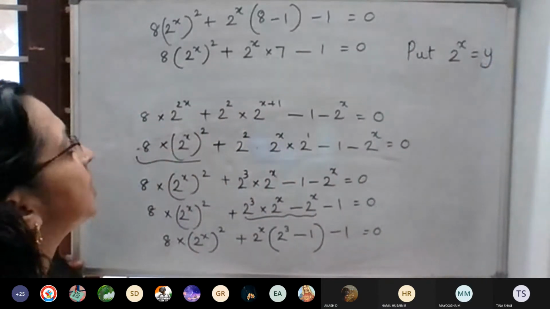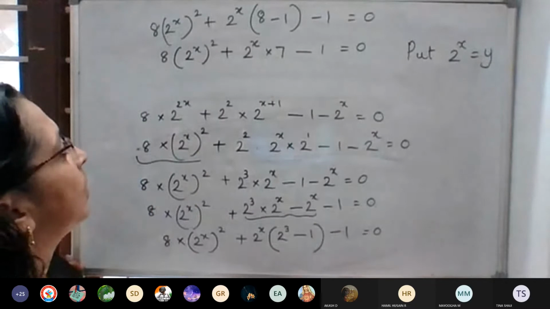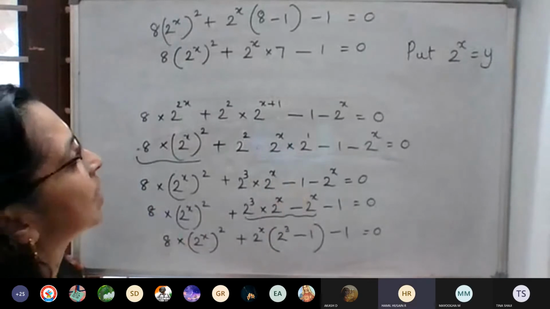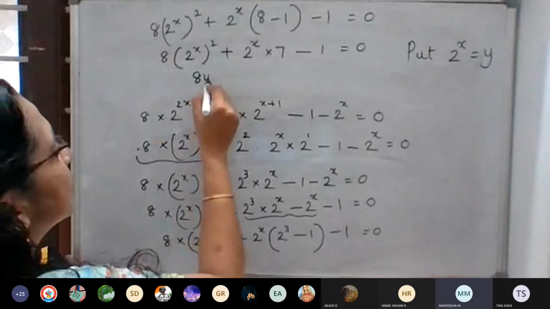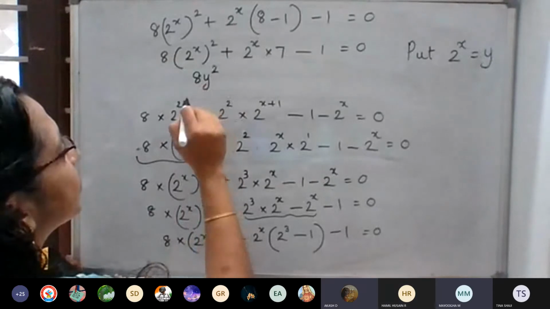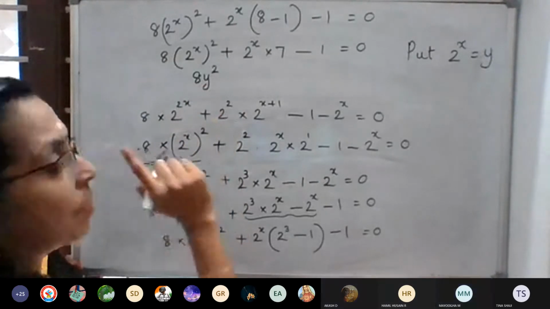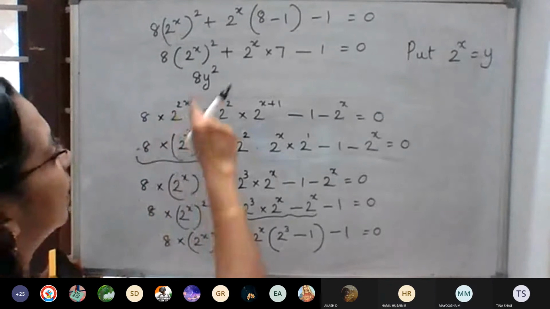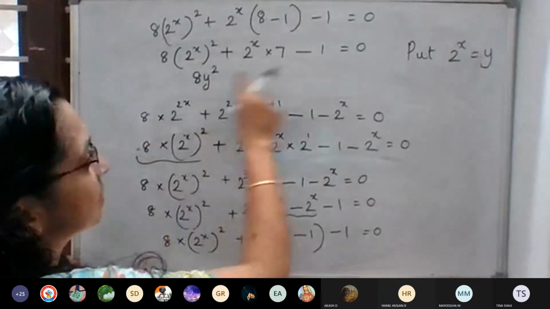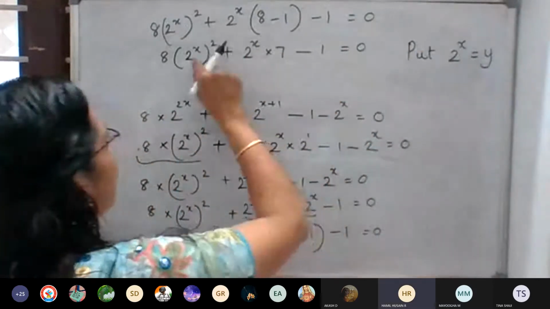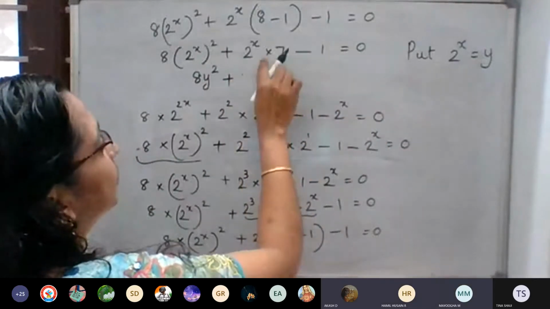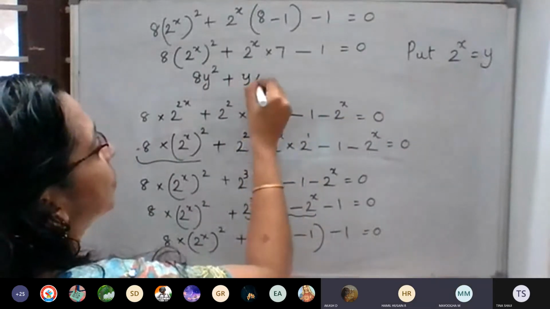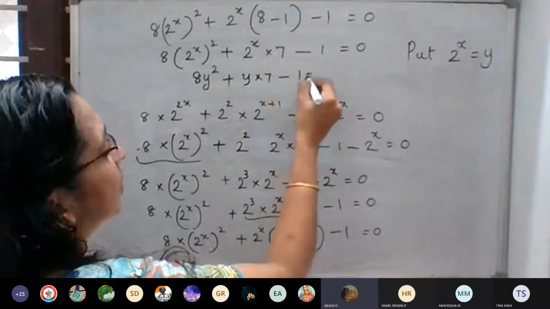We can form this as a quadratic equation. How can we? Put 2 raised to x equal to y. Then 8 is 2 cubed, so we put only 2 raised to x as y. So 8y square plus 7y is equal to 0.